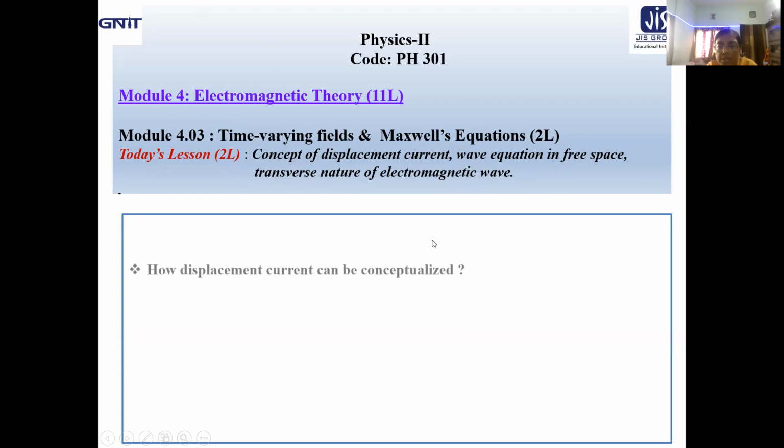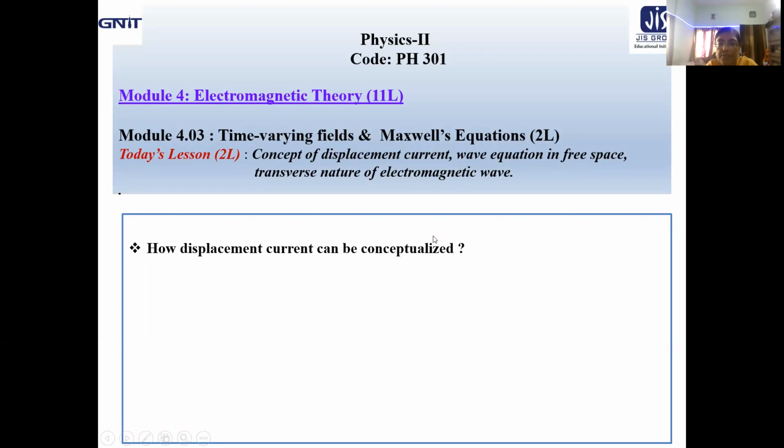Now, the questions naturally addressed will be how displacement current can be conceptualized. You have seen in the last lecture, we got the idea about the displacement current term to modify Ampere's circuital law according to the prescription of Maxwell. But the conceptualization part was not done in the last class.